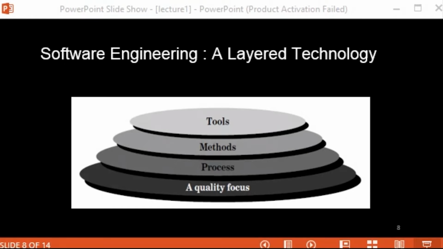Now, what do you mean by this word framework? Process is a framework that must be established for effective delivery of software. So this framework is nothing but a set of established steps that must be carried out so that we can develop the software in the best possible way. So a process is like a roadmap, and with the help of that we can know how to proceed, how to develop the software, right? Are you getting me?